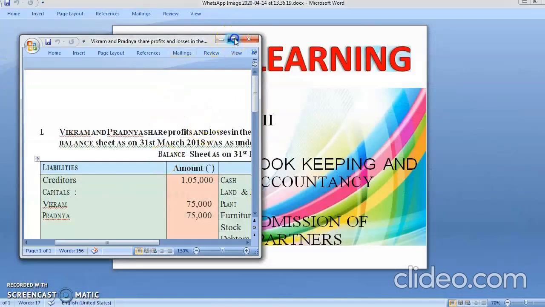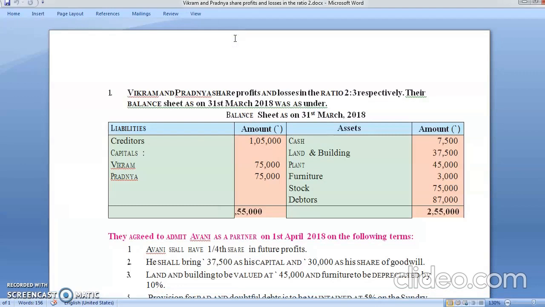Let's read the problem. Vikram and Pradnya share profit and loss in the ratio of 2:3 respectively. The balance sheet as on 31st March 2018 was as under. See, now they have creditors, capital account, Vikram, Pradnya, cash account, land and building, plant and machinery, furniture, stock.